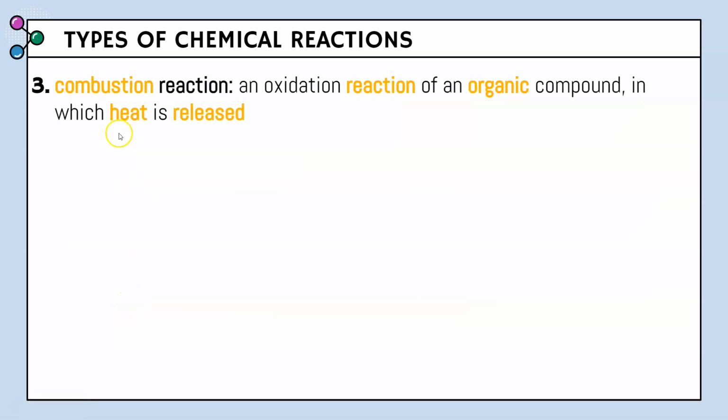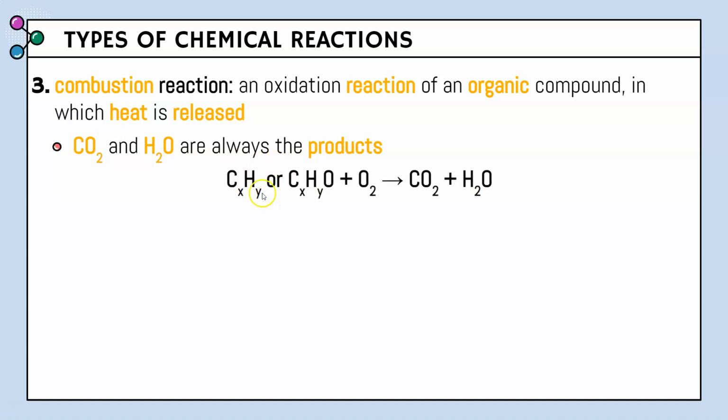The next type is combustion reaction, and a combustion reaction is an oxidation reaction of an organic compound in which heat is released. With the combustion reaction, CO2 and H2O are always the products. This is the structure for that. We have two different organic compounds we can have, CxHy, where x and y can be any number for the subscripts, plus O2 yields CO2 plus H2O. It always will end in plus O2 for your reactants, and it'll always be CO2 and H2O in the products.